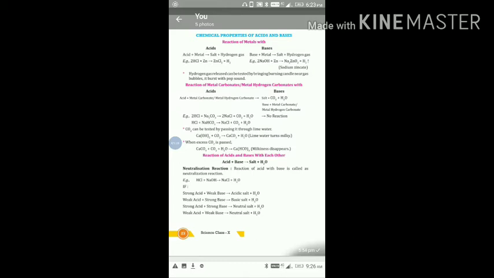Other example, when hydrochloric acid reacts with metal zinc, then we get zinc chloride, which is a salt, and hydrogen gas. Here it is clear that when a metal reacts with acid, or an acid reacts with metal, then two products are formed. Number one, a salt, and number two, a hydrogen gas.